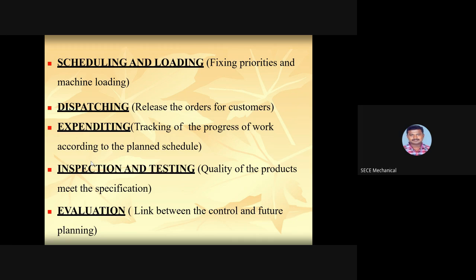And next is evaluation. Here we will have the link between the control and future planning. So in evaluation, we will have some orders.